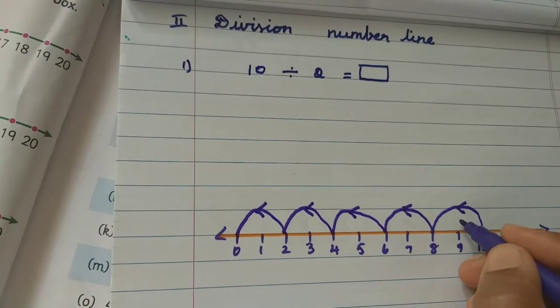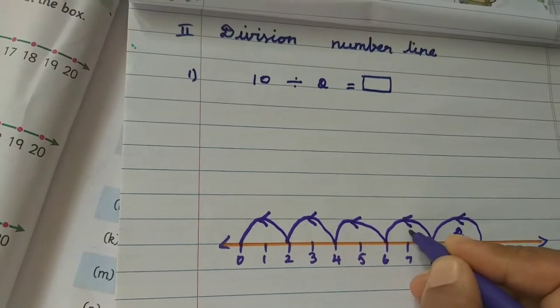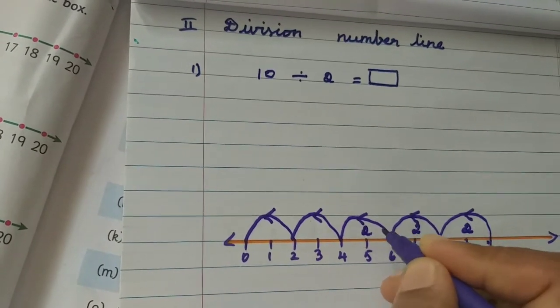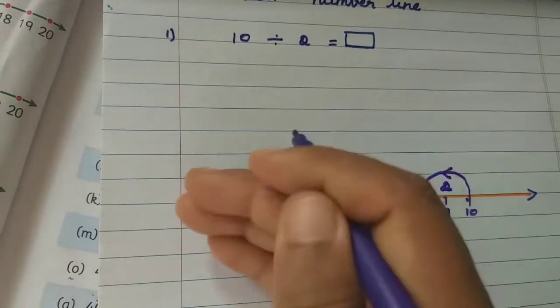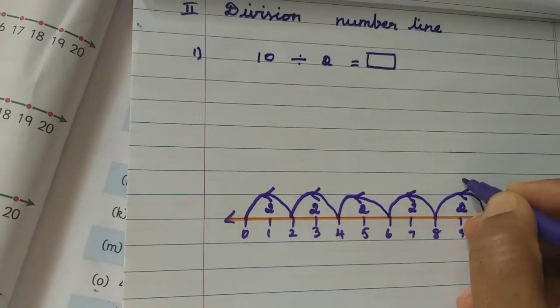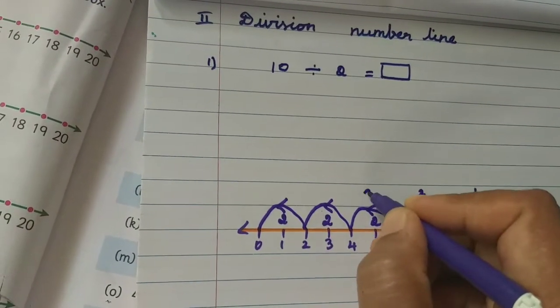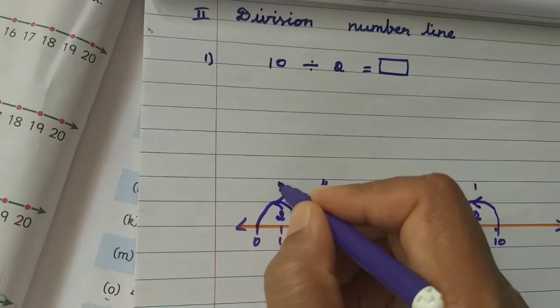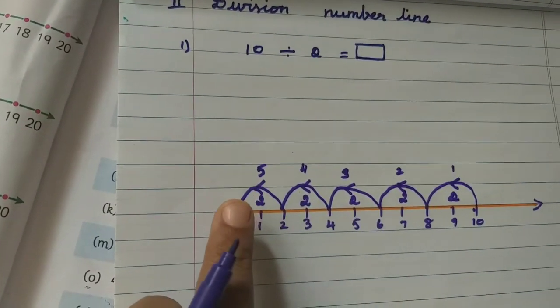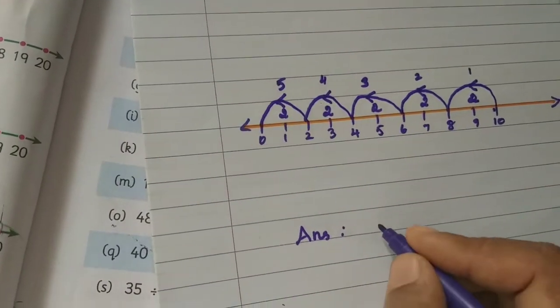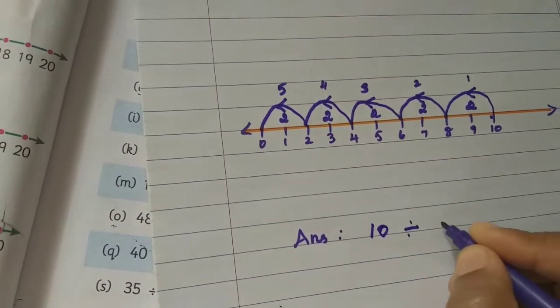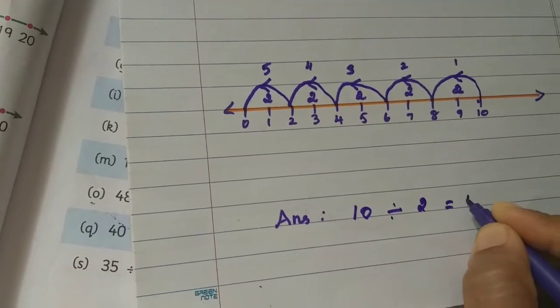And put how many numbers here? 2 numbers here, again 2 numbers. Here 2 numbers, here also 2 numbers, here also 2 numbers. How many times did you jump? Yes, first calculate. 1, 2, 3, 4, 5. So how many times you jumped? 5. So the answer is 5. 10 divided by 2 equals 5.